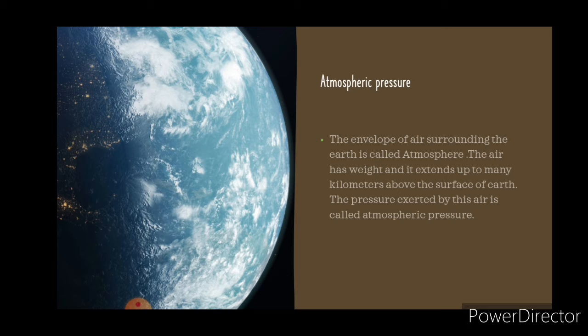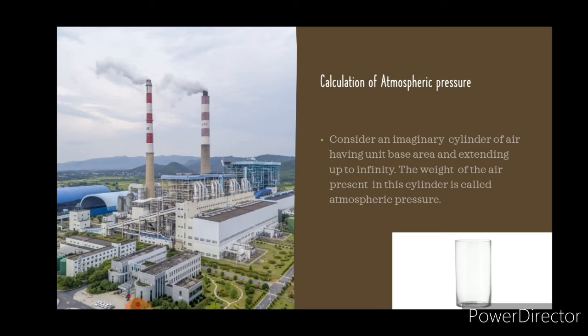Calculation of atmospheric pressure. Consider and imagine a cylinder of air having unit base area and extending up to infinity. The weight of the air present in this cylinder is the atmospheric pressure. The atmospheric pressure is the direct result of the total weight of the air above the point, per unit area, at which the pressure is measured.